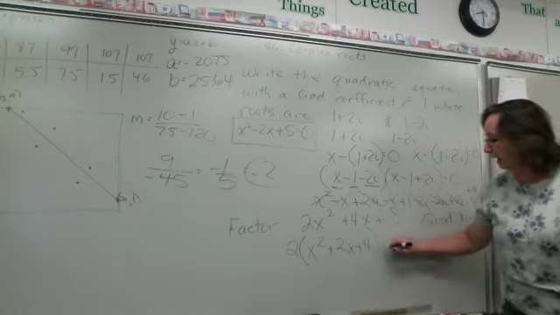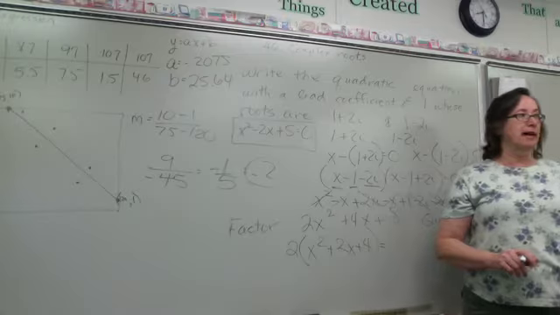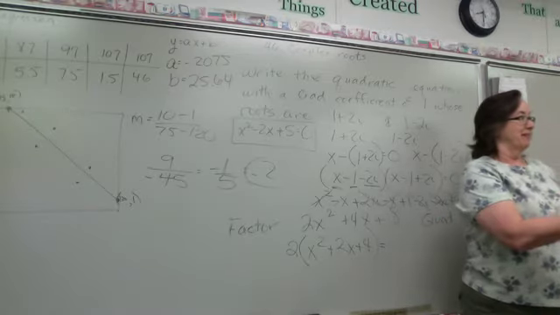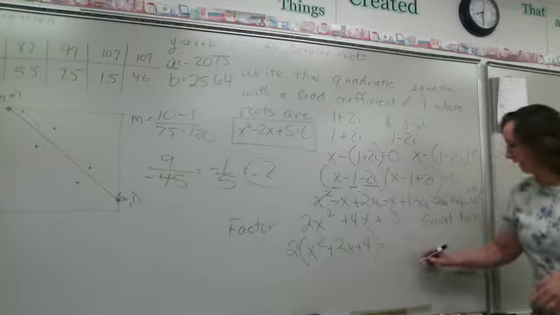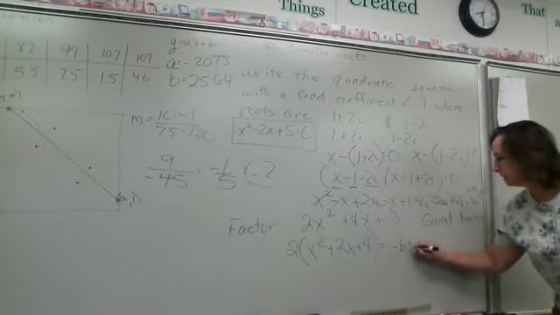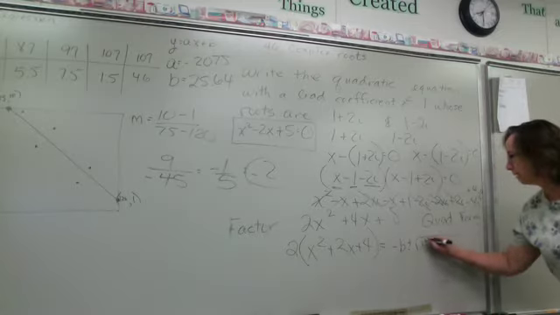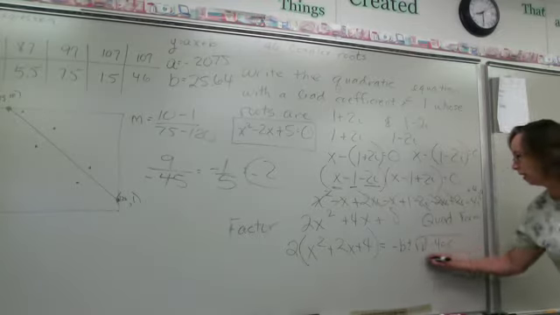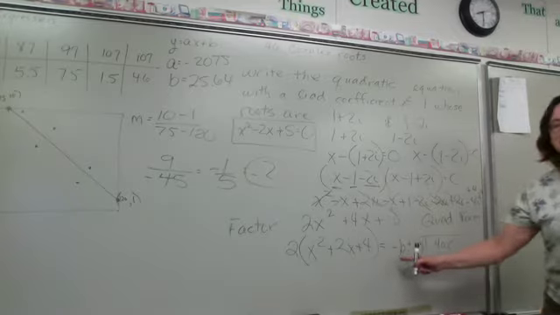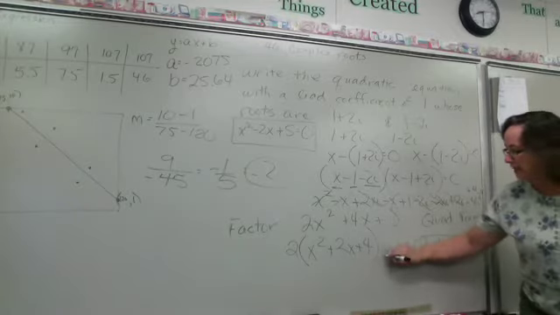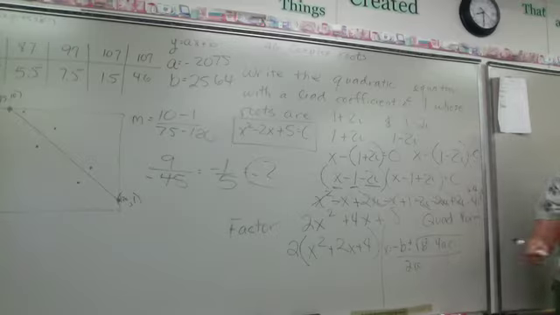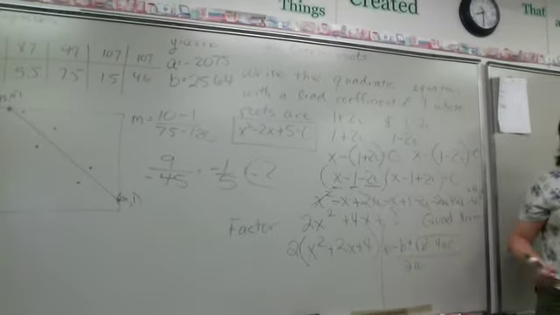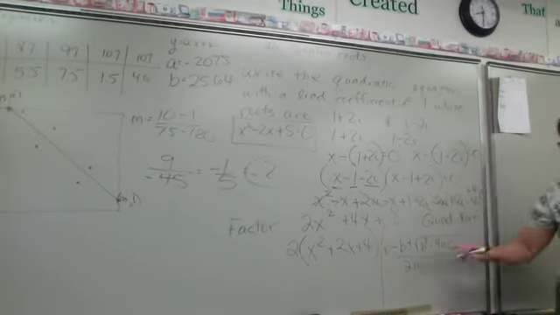Okay, so we're going to have what? What does our quadratic formula say? Negative b plus or minus the square root of b squared minus 4ac all over 2a. Excellent. And what is that? That is x equals negative b plus or minus the square root of b squared minus 4ac all over 2a. That's how you solve for the root. When you get done with your quadratic formula, you have a root. All right, so now we go what?